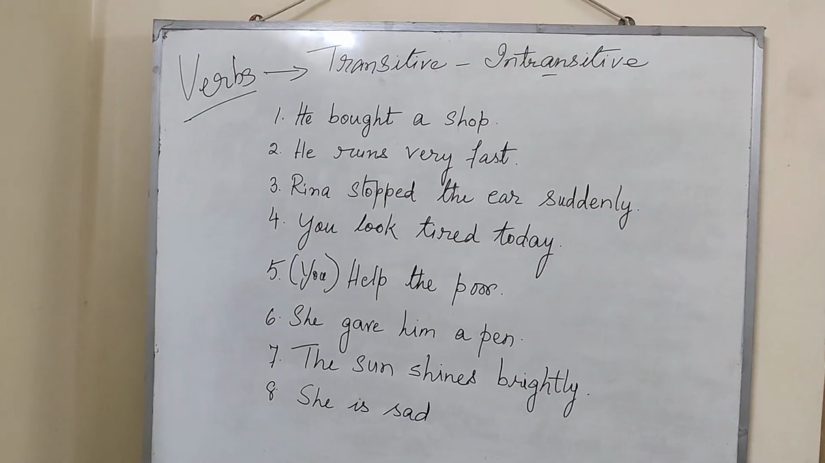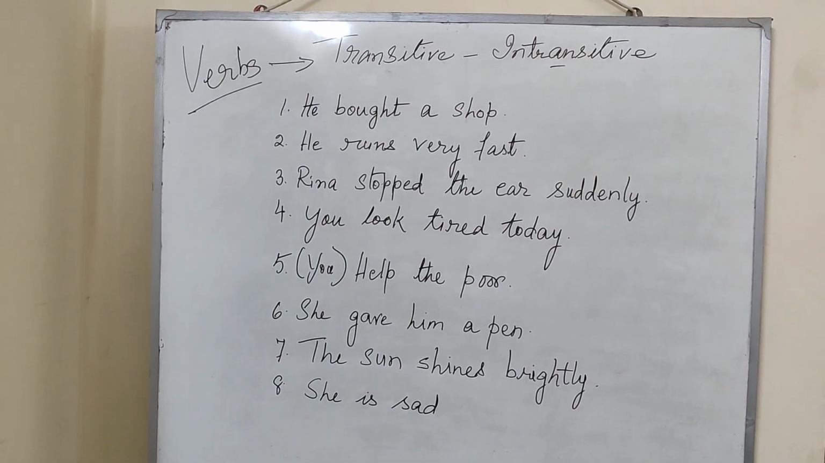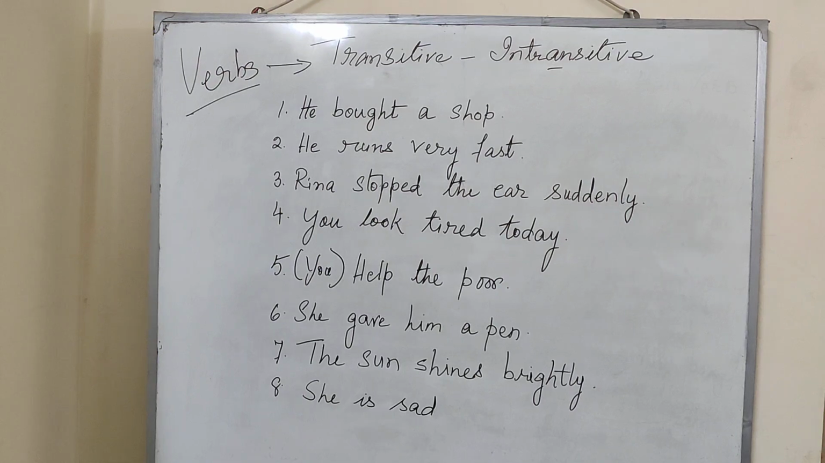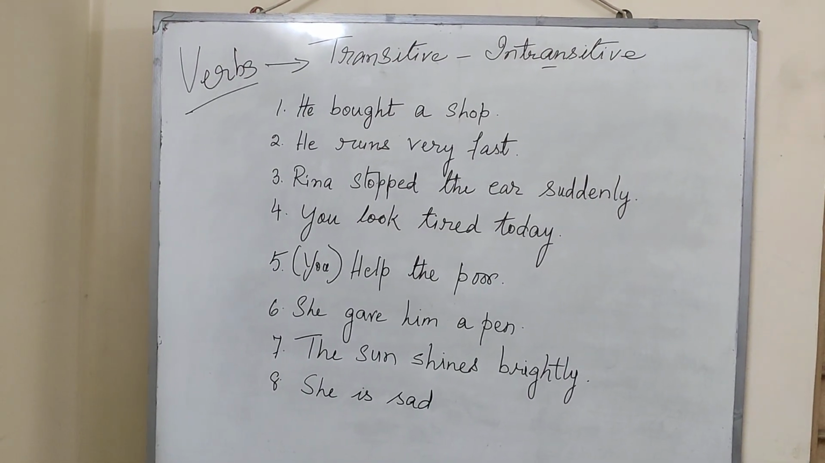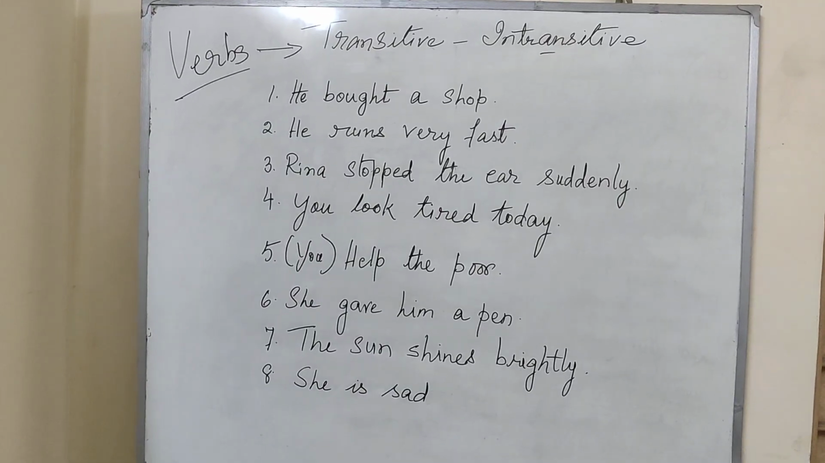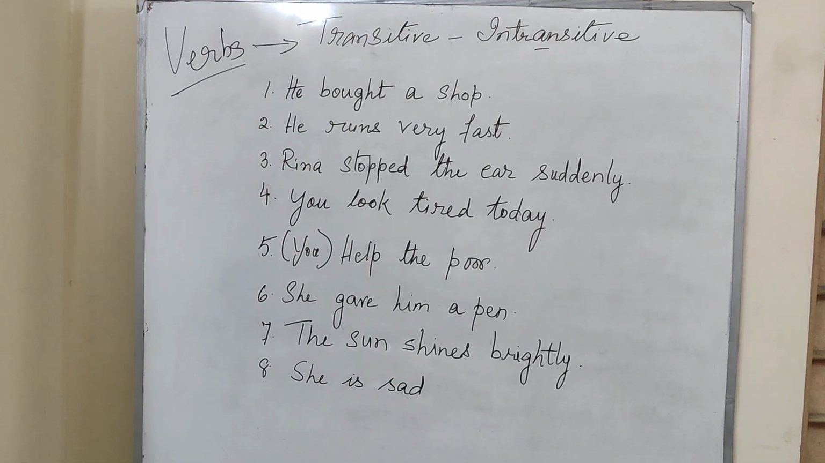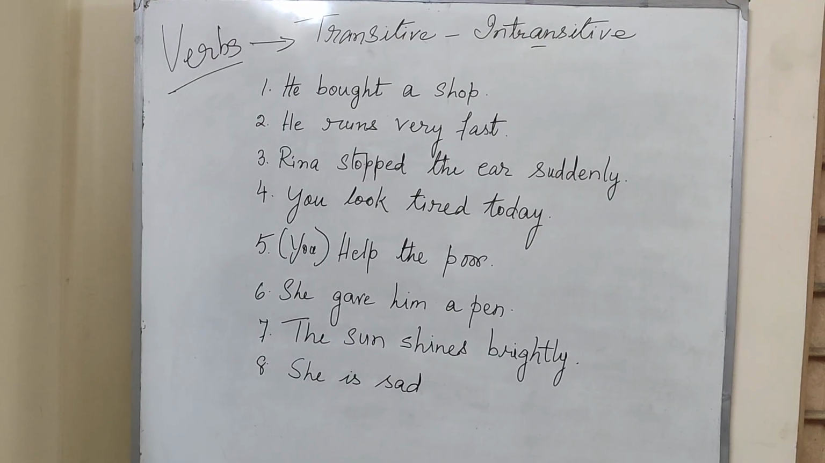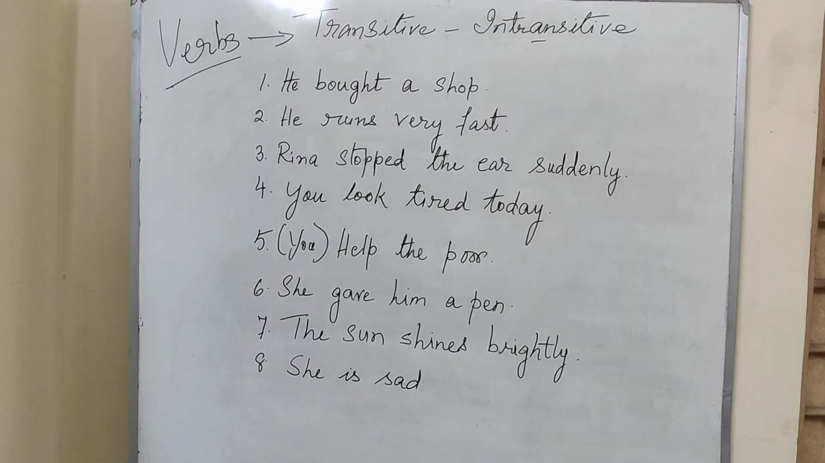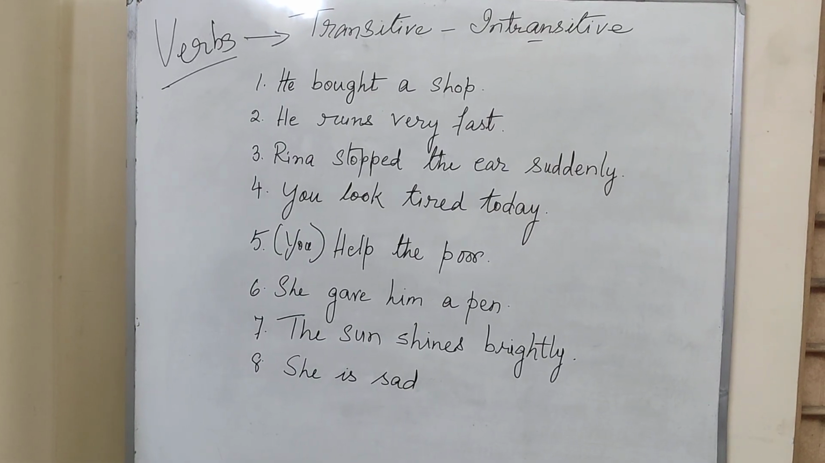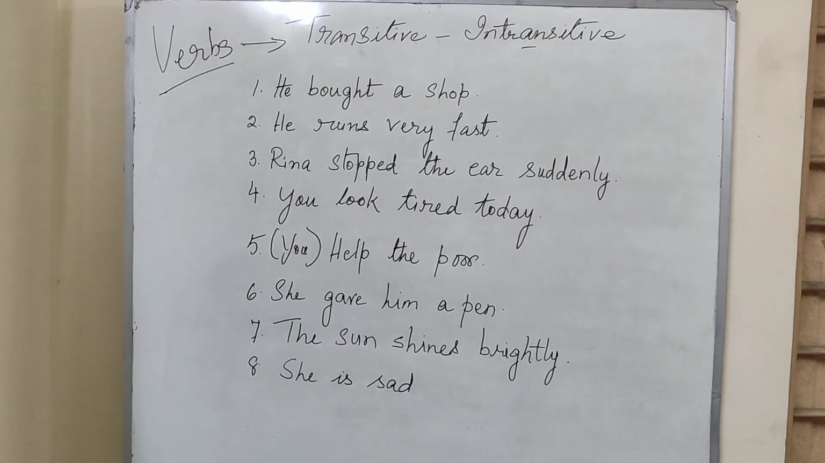Okay, the sentences are given. Now let's first see the first sentence. He bought a shop. Now if you ask the subject, he, what did he buy? He bought a shop. And the act of buying goes from he to the shop. So naturally this is transitive. When there is a subject and object and the action is moving, then it is transitive.